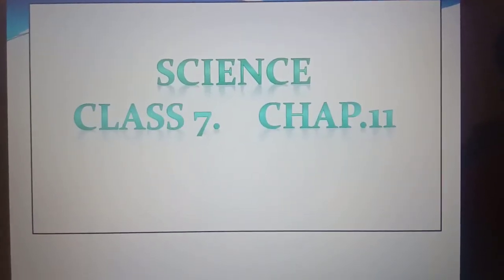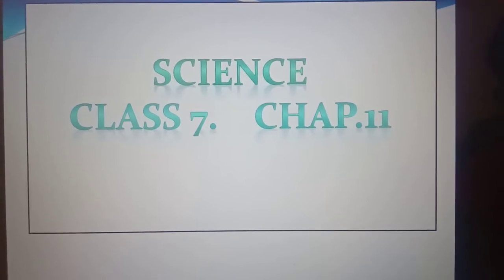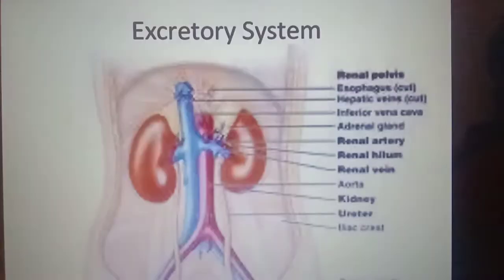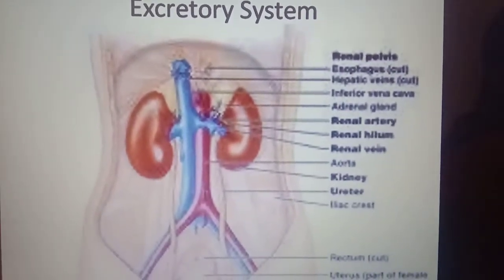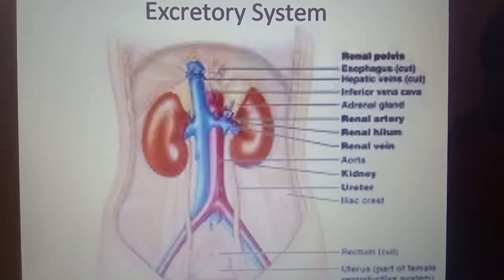Hello students. Yesterday we started our topic, excretion in animals. So today we will continue with excretion in humans. Students, in humans, different forms of waste products are eliminated from the body by different mechanisms.